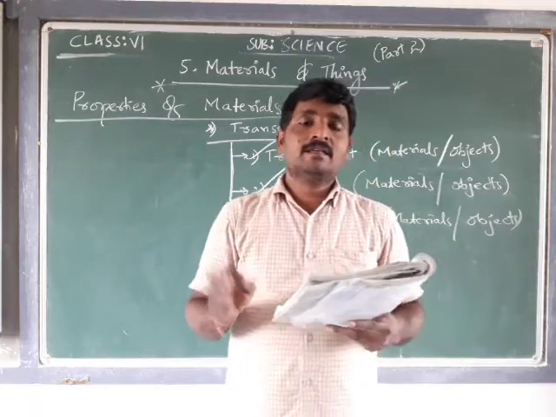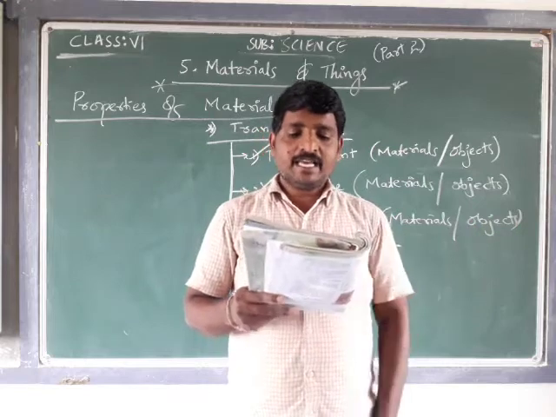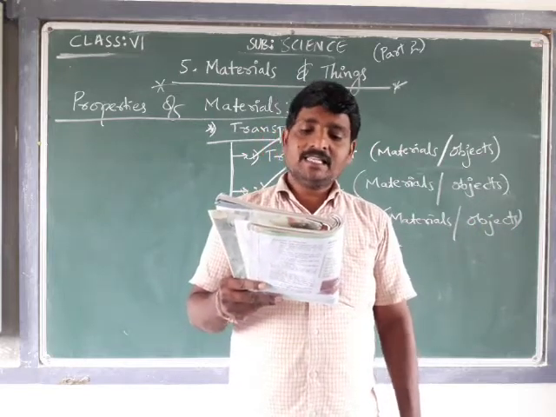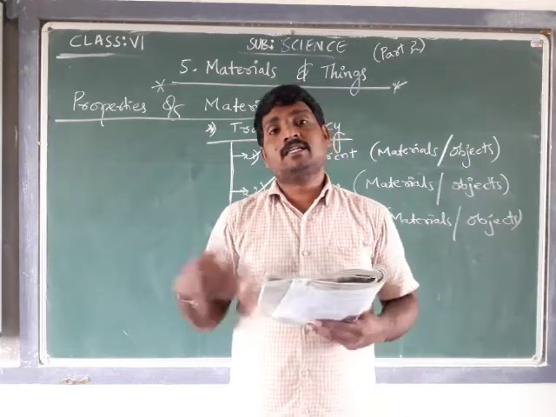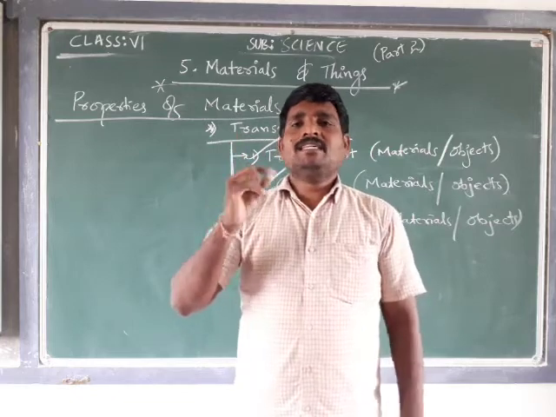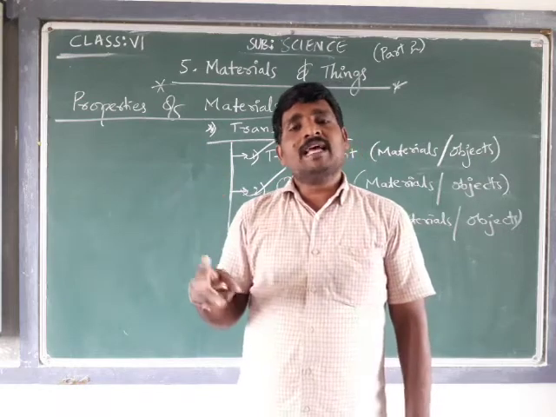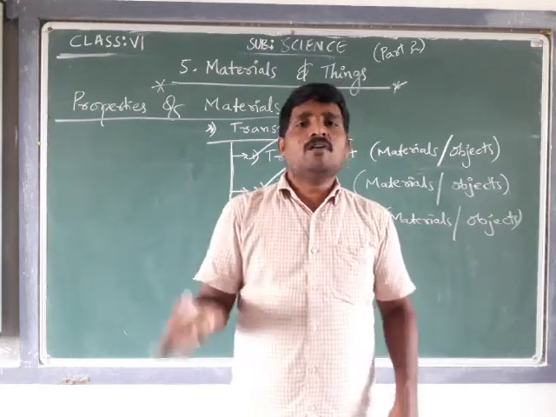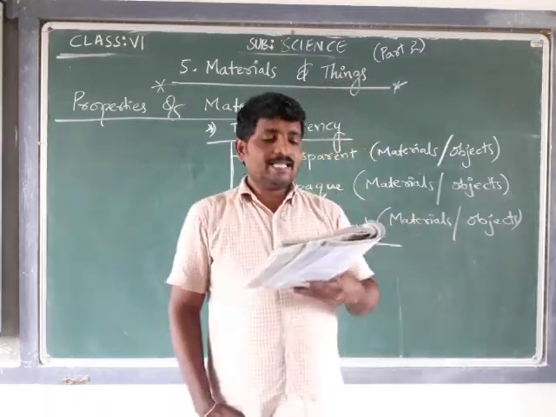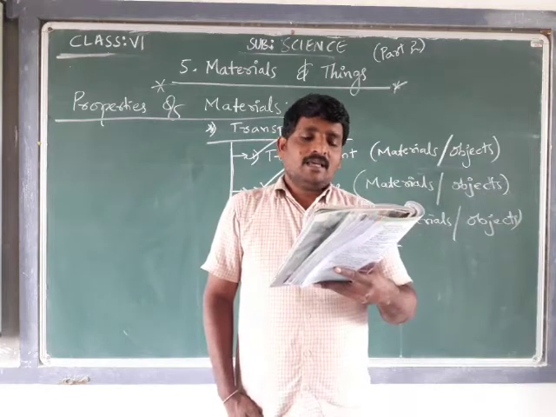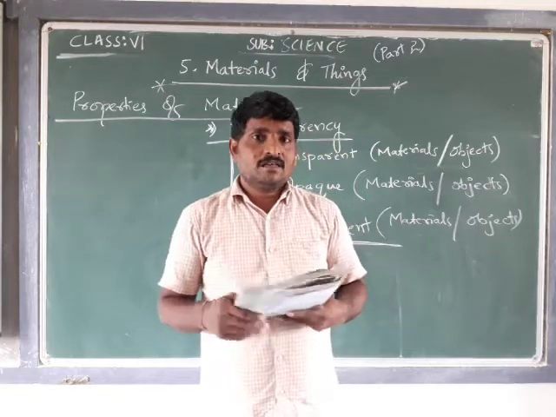Materials through which we can see very clearly are transparent. The materials through which we can see the object but not very clearly are said to be translucent objects. Transparent is crystal clear. Opaque objects, we are not able to see through at all, but in translucent we can see the object but not clearly. Such objects we call translucent objects. Oily paper is an example of a translucent substance.